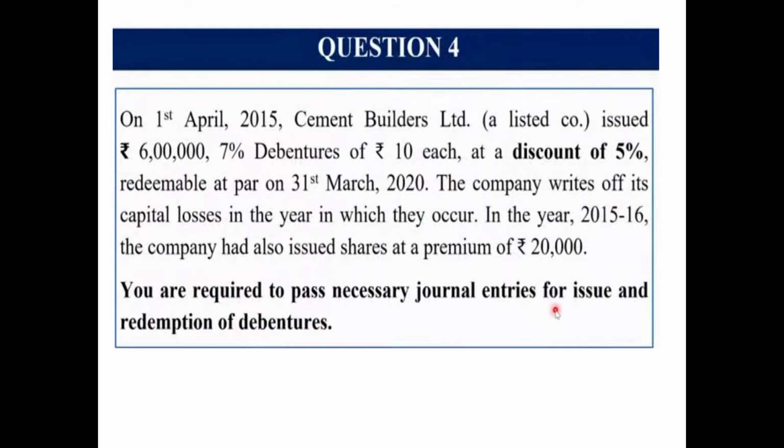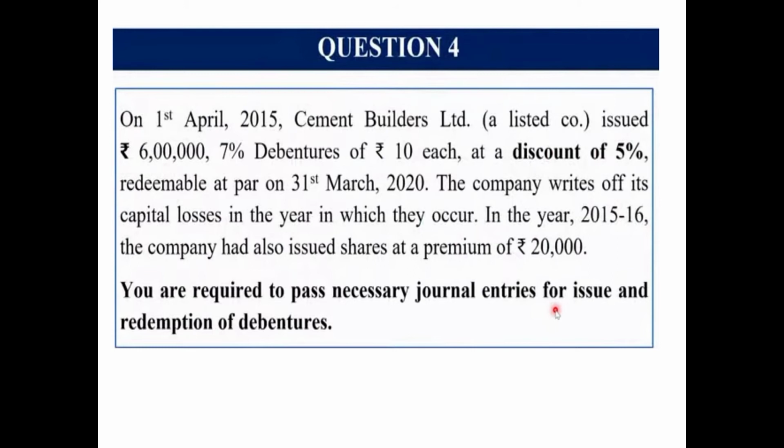That means in the current year, in the year of loss on account of issue of debentures at a discount, the company had a premium reserve balance of 20,000, and we have a capital loss of 30,000, and we have a capital profit as premium on shares of 20,000. So these 20,000 can be utilized to write off the discount, and the remaining loss of discount of 10,000 can be written off from statement of P&L.